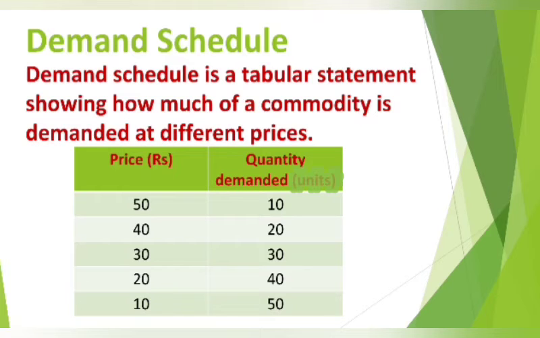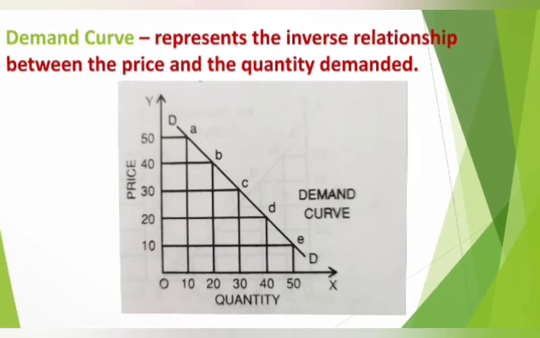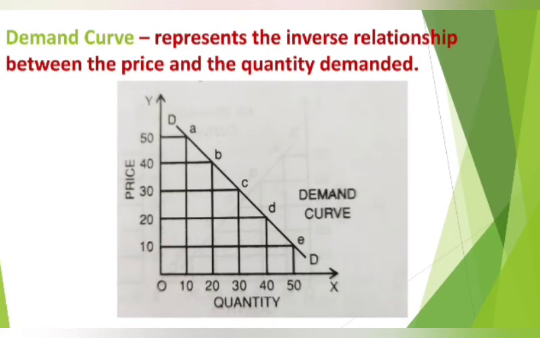Next one is the demand curve. It represents the inverse relationship between the price and the quantity demanded. The demand schedule can be converted into a demand curve by measuring the price on the vertical axis and quantity on the horizontal axis, as shown in the figure. In the figure, the demand curve slopes downwards from left to right, showing that when price rises, less is demanded.